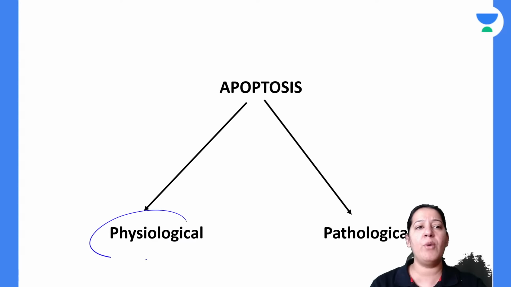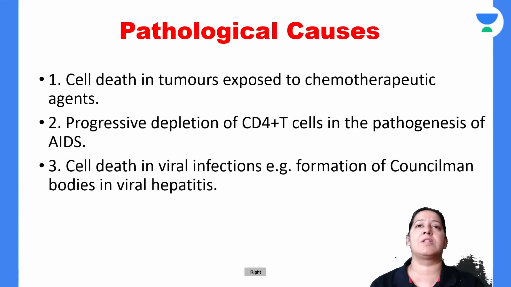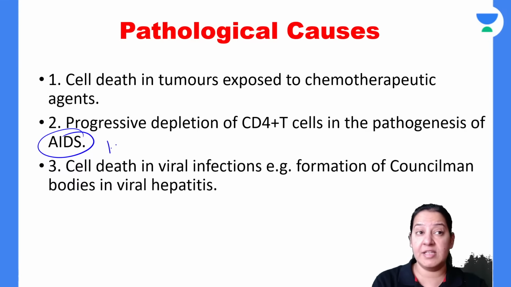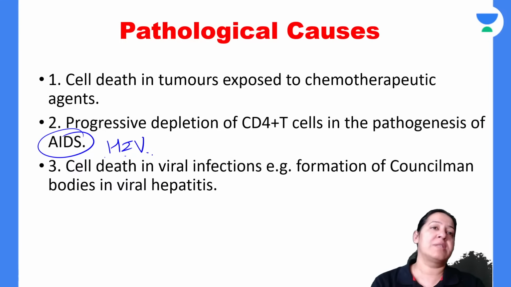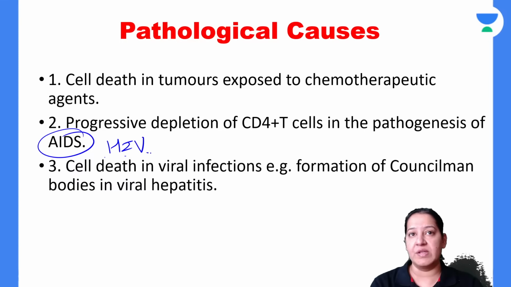Let me come to a few examples of pathological apoptosis now. In AIDS, which is caused by a virus, the name of the virus is HIV, human immunodeficiency virus. So HIV virus kills which cells? It kills lymphocytes, not neutrophils. Among lymphocytes, it is CD4 T lymphocytes.